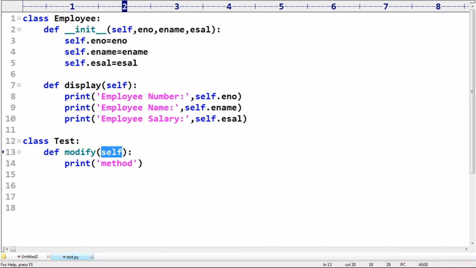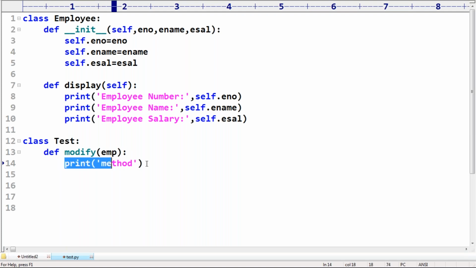Now, self means the current test class object. Is the current test class object having any instance variables or not? Can you please confirm? No, you are not going to use any instance variable. What is the need of taking this as an instance method? No, it is a static method only. Remember that.